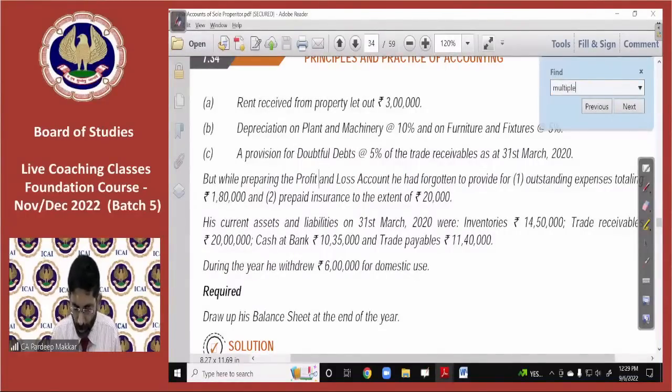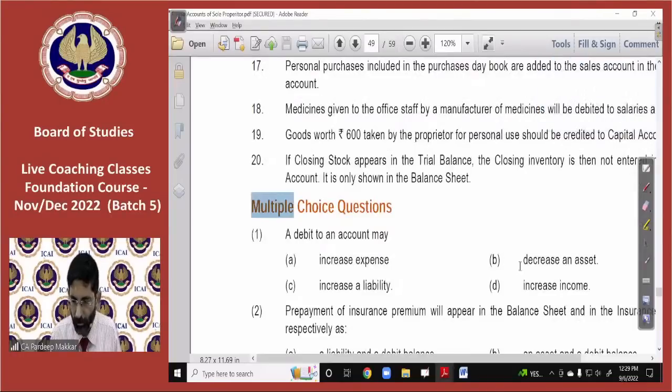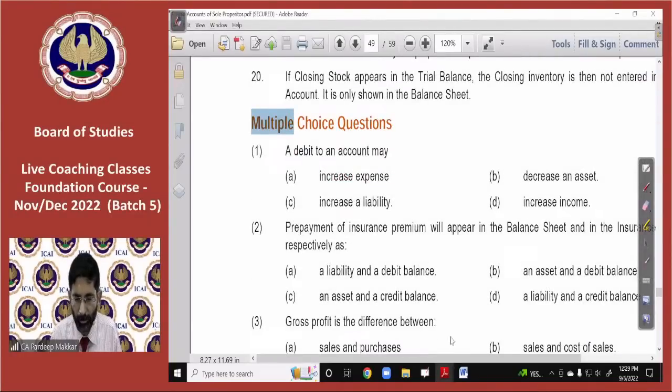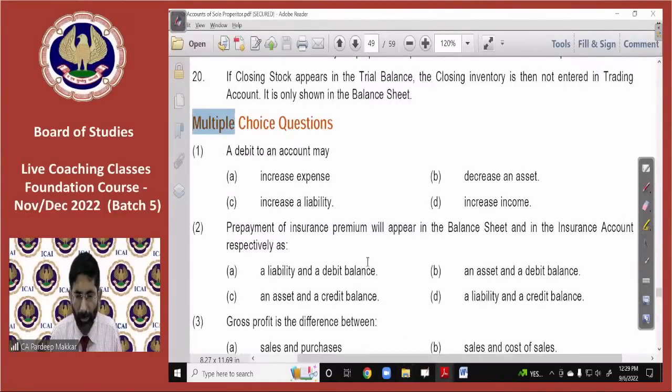Let's come to multiple choice questions. It will be 2. Prepayment of insurance premium will appear in the balance sheet and in the insurance account respectively. That must be done with the help of a journal entry. We must understand that this is basically an asset whenever we are paying any insurance premium, but simultaneously it will be deducted from insurance premium as it is not an expense for us. So due to that reason, it will be shown as an asset.